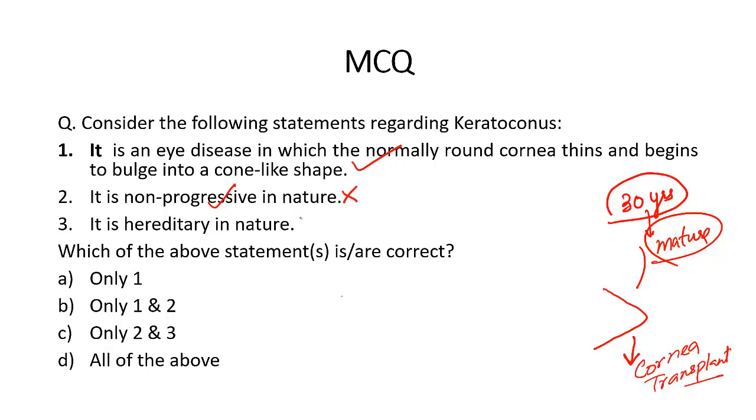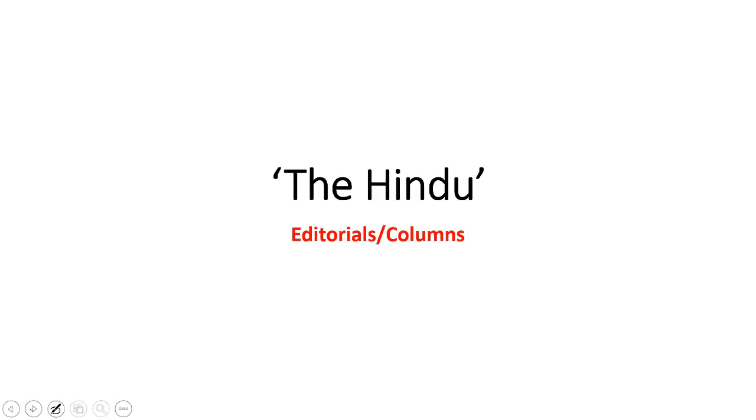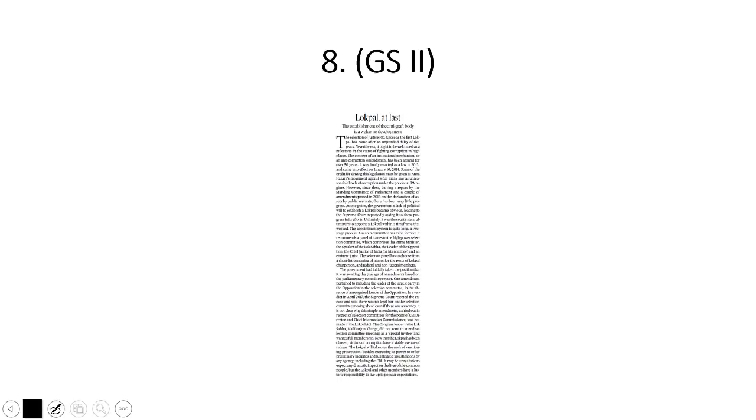This disease is hereditary in nature. As of now, what causes keratoconus, nobody knows. Some say it is a mix of hereditary as well as excessive rubbing of the eyes, but there is no conclusive evidence to suggest that this disease is hereditary in nature. So which of the above statements are correct? Only one. Now let's look at some of the editorials from today's The Hindu newspaper, beginning with Lokpal at last.